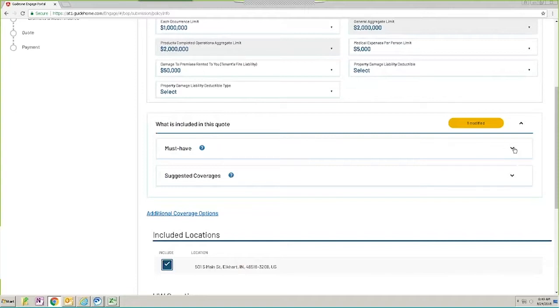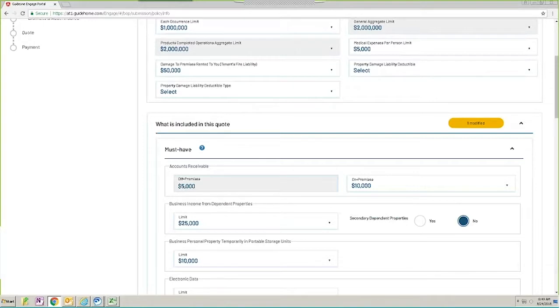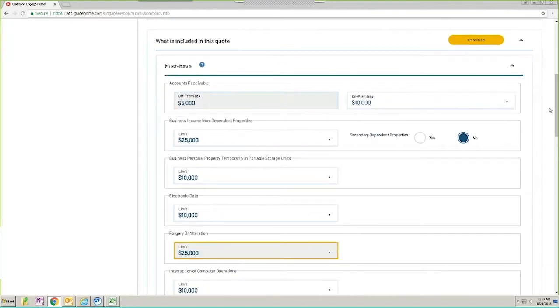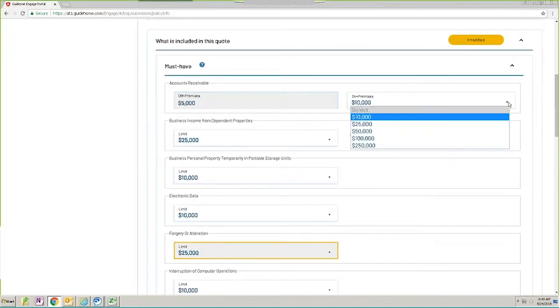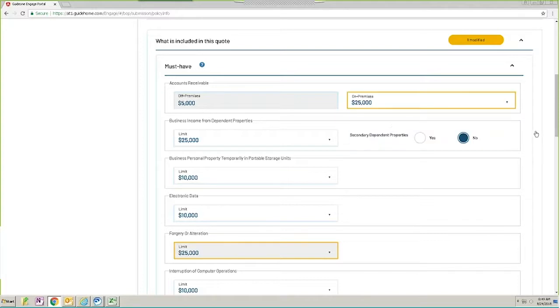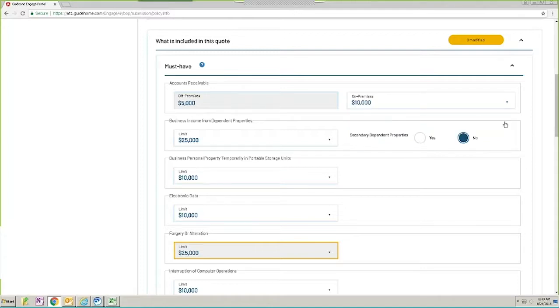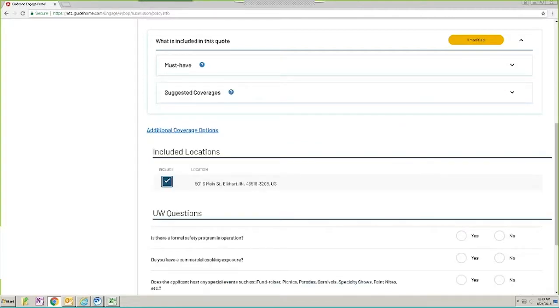So we're going to expand the must-have section first. You can see that the coverages cannot be removed, but there are drop-downs beside the coverages where you can go in and change that limit. You would just select a different limit, and it's going to automatically change the color of that box to orange. The reason for that is we want to allow you to track anything that you did change from our defaults. You can change it back, or you can leave it as it is. And again, you can do this for any of the coverages in this section. We're going to close this section and show you what the suggested coverages look like.